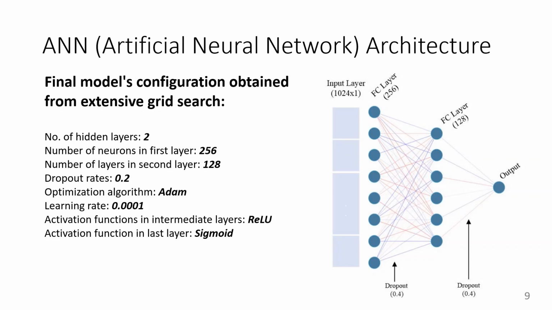Coming from the tenfold cross validation of the previous slide, we found that this configuration of artificial neural network is performing well as compared to the other models we tested. So this model is our final configuration for predicting succinylated sites using ProtT5 features.